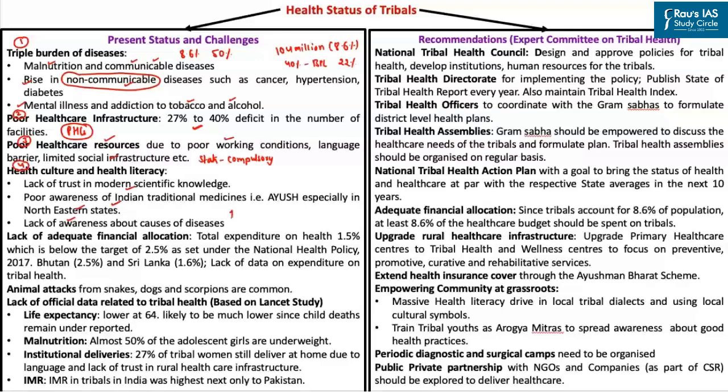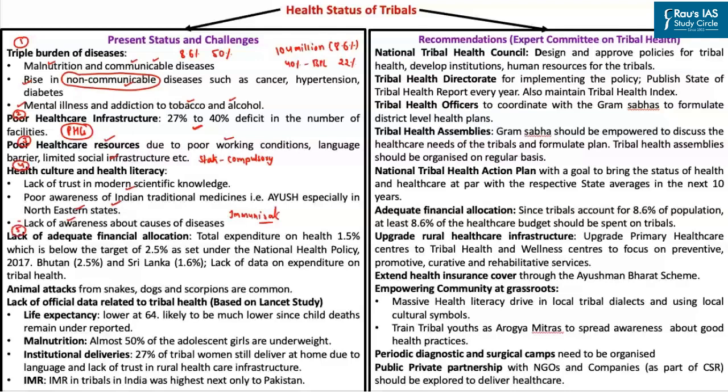So the overall immunization coverage among the tribals is quite poor, either due to poor awareness or due to their socio-religious outlook. The next problem is with respect to lack of adequate financial allocation.